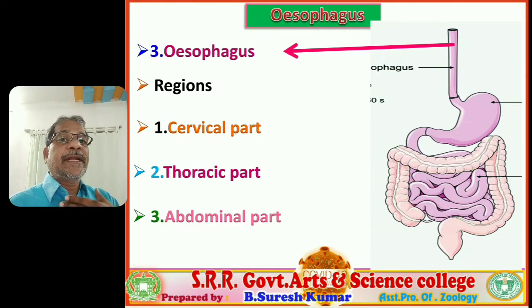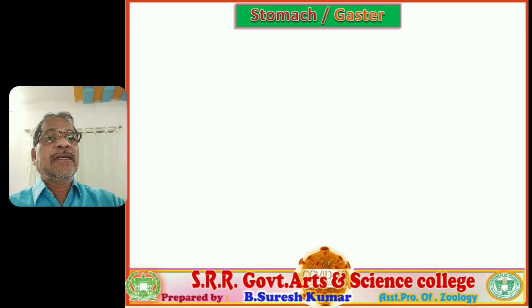Whatever is located at the thorax region is the thoracic part, and whatever crosses the diaphragm and leads into the stomach is the abdominal part. So the esophagus is differentiated into three regions: cervical part, thoracic part, abdominal part. Clear? Followed?